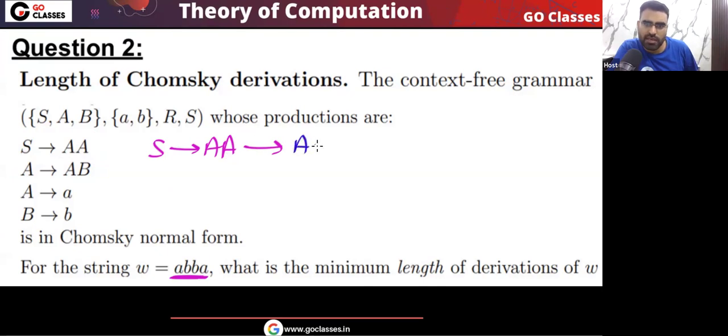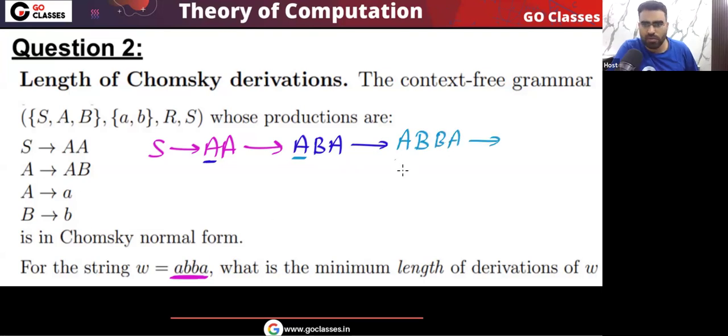So I can take this A and send it to AB, and already I have the other A. Now what do I want? I want ABBA. Remember, A can go to a, B can go to b, but I want a 4 length string. So this A I can replace with again AB, and already I have BA.